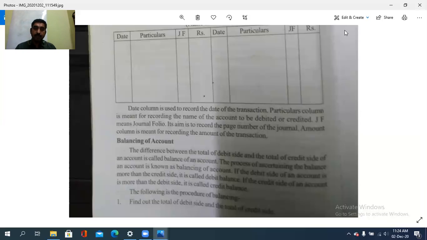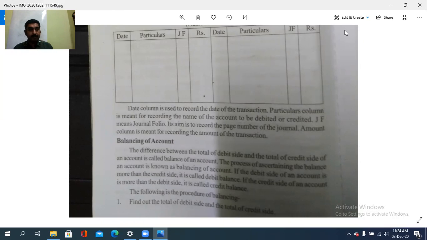So if the debit side of an account is more than the credit side, it is called the debit balance. We must first identify which is the debit side and which is the credit side. If the debit side of an account is more than the credit side, then that is the debit balance, and vice versa. So following are the procedures for balancing.